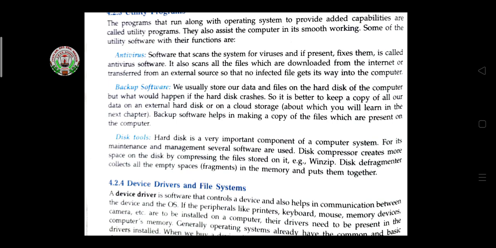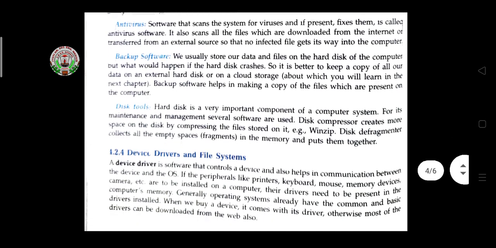Then backup software. Suppose sometimes our hard disk crashes or some virus comes and you have to clean your whole hard disk or memory device. Before that you have to take a backup of your software and your data. Then disk tools. Hard disk is a very important component of a computer system. For its maintenance and management, several software are used. A disk compressor creates more space on the disk by compressing the files.